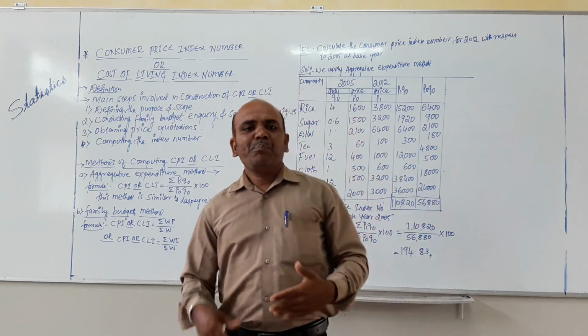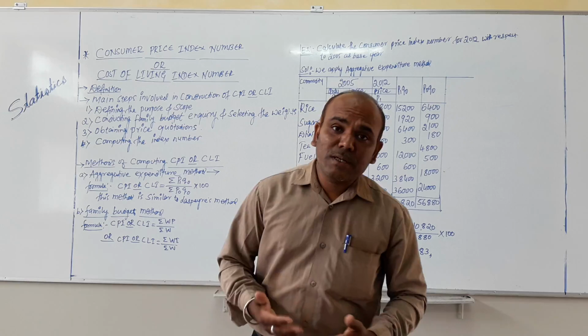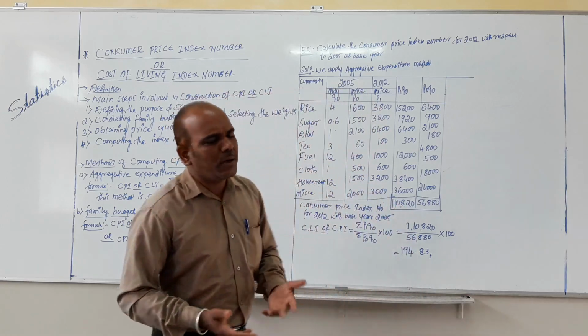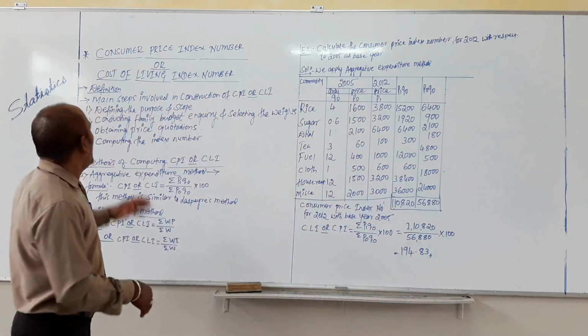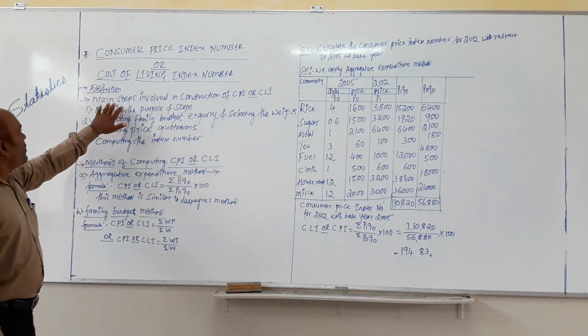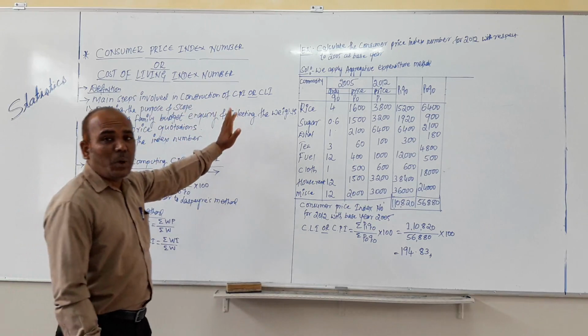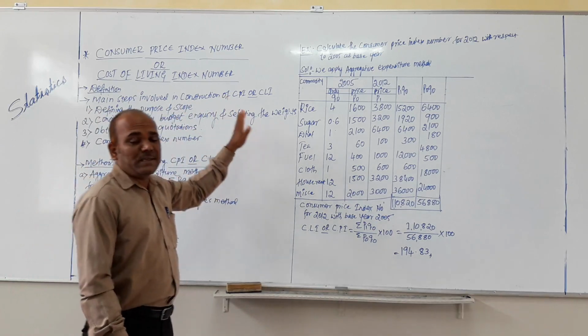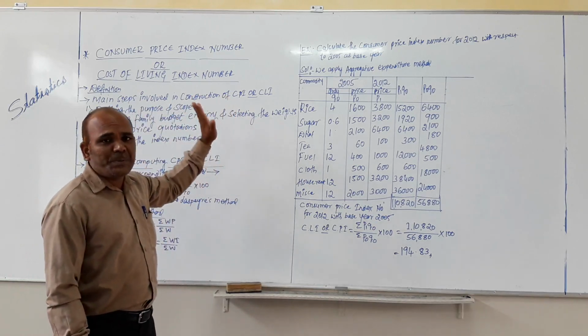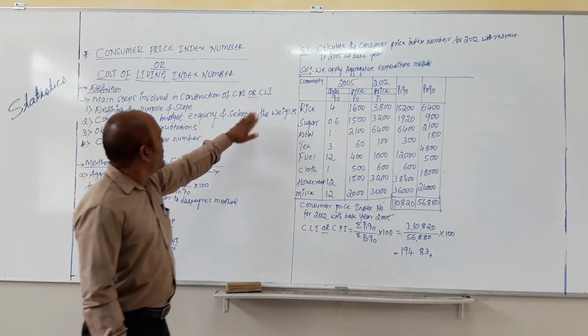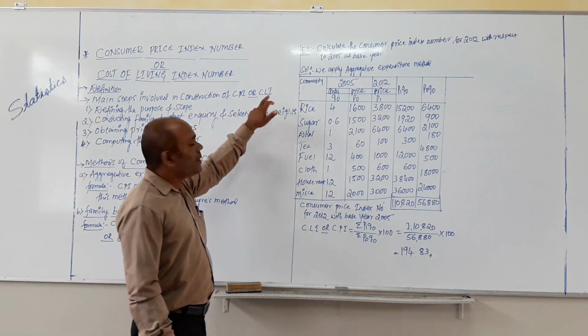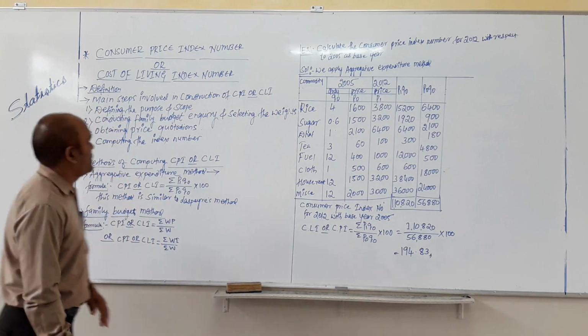So that's why we are going to construct the cost of living index number or consumer price index numbers. These are the main steps involved in construction of CPI or CLI. CPI is nothing but Consumer Price Index, and CLI is nothing but Cost of Living Index numbers.